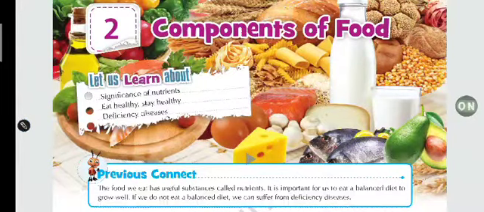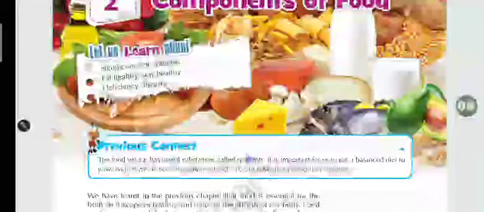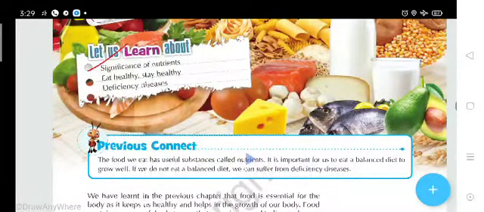So components of food means the nutrients of food which are present in our diet, and that is most essential for our body to survive, for maintenance, for proper growth, etc. In this chapter, dear students, we will discuss the significance of nutrients and how to stay healthy, and deficiency diseases. It means we will discuss what kind of disease can occur if we do not eat the proper diet, that is, a balanced diet.